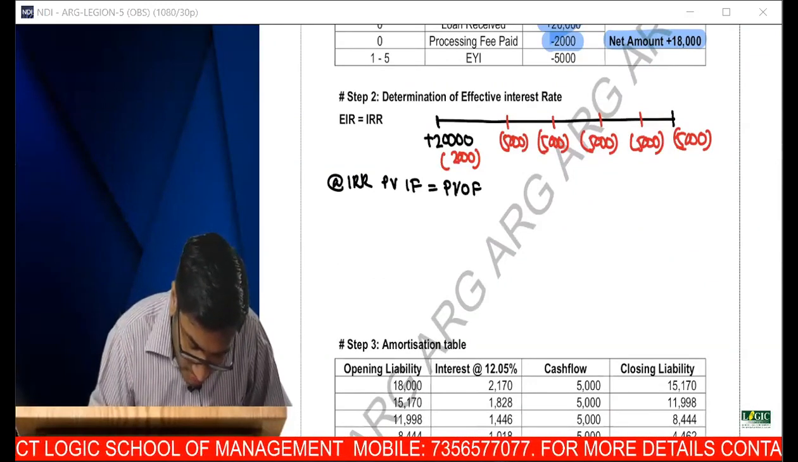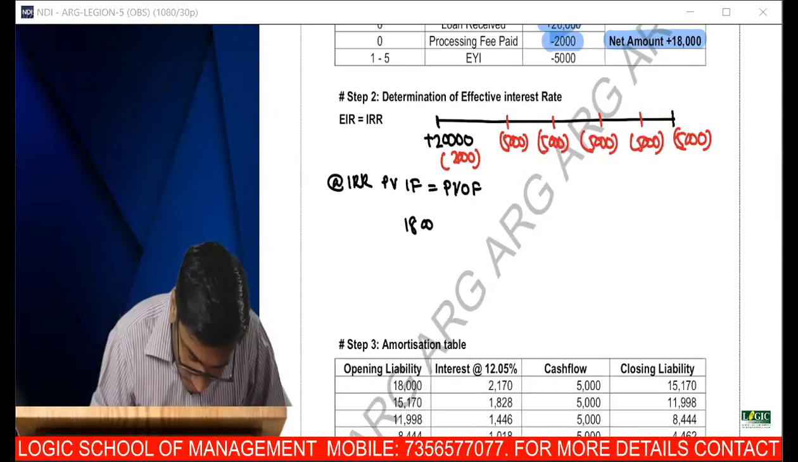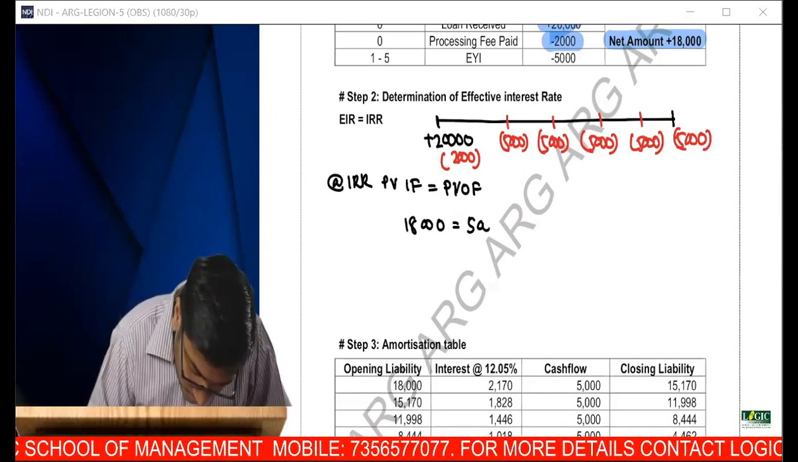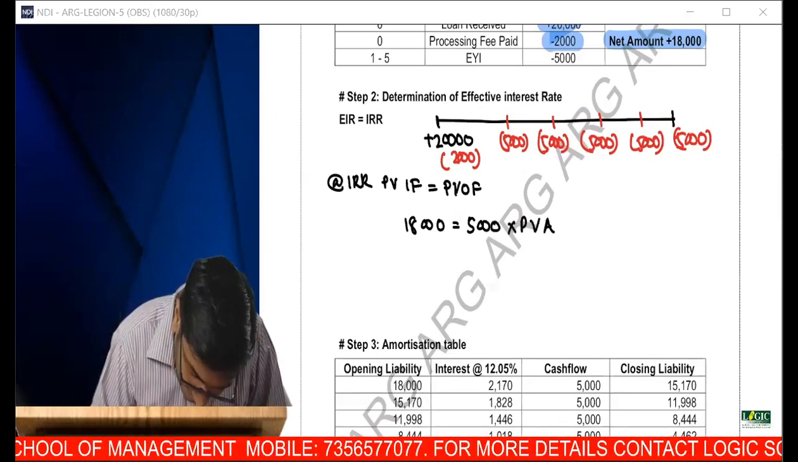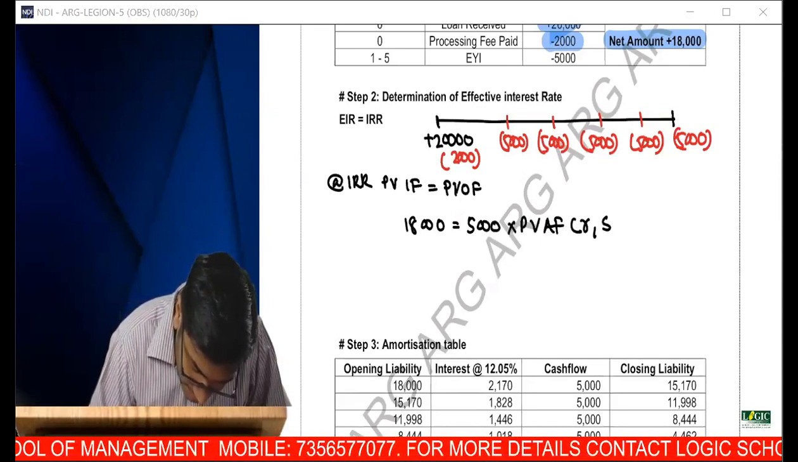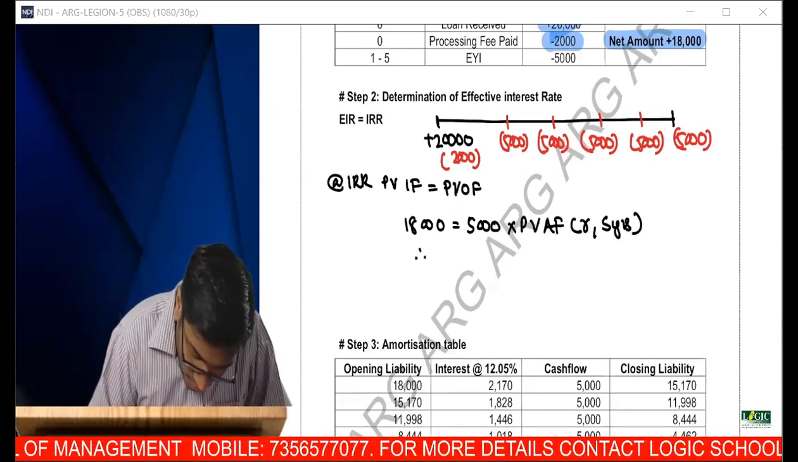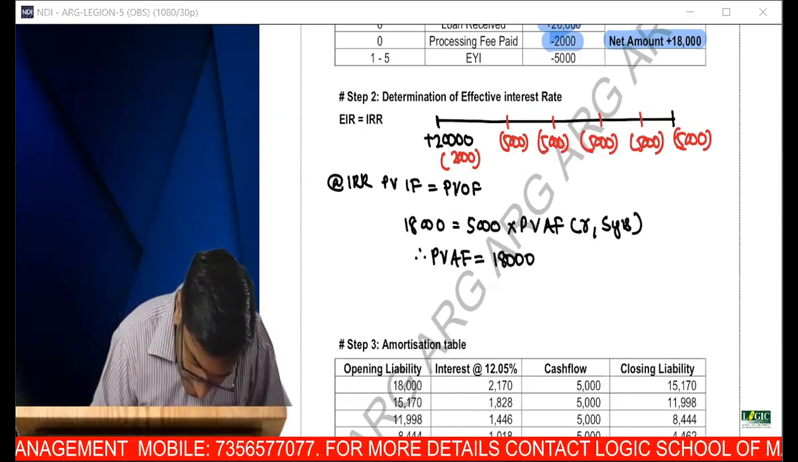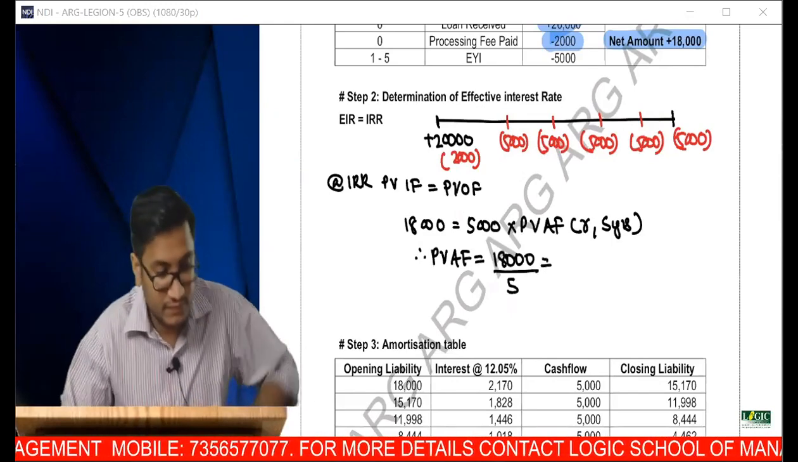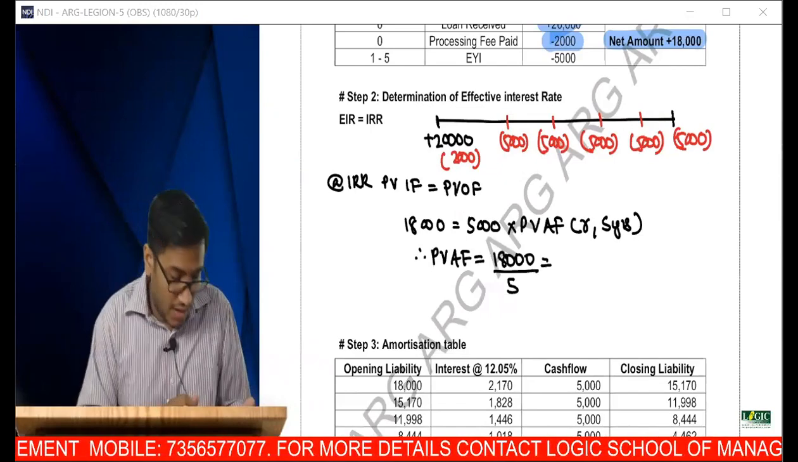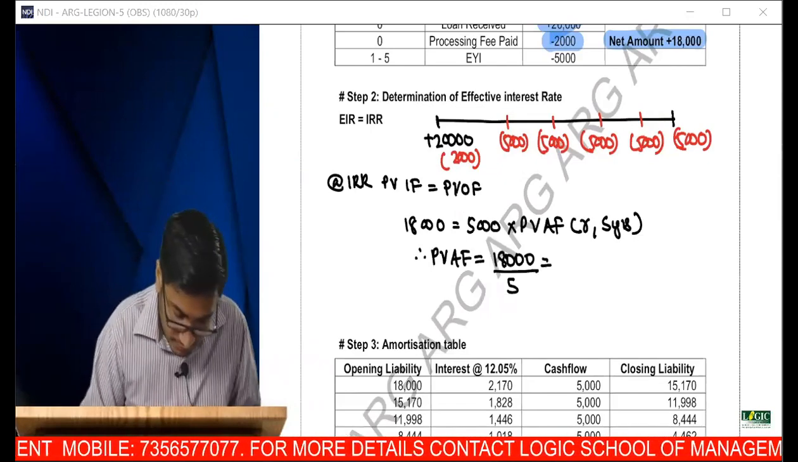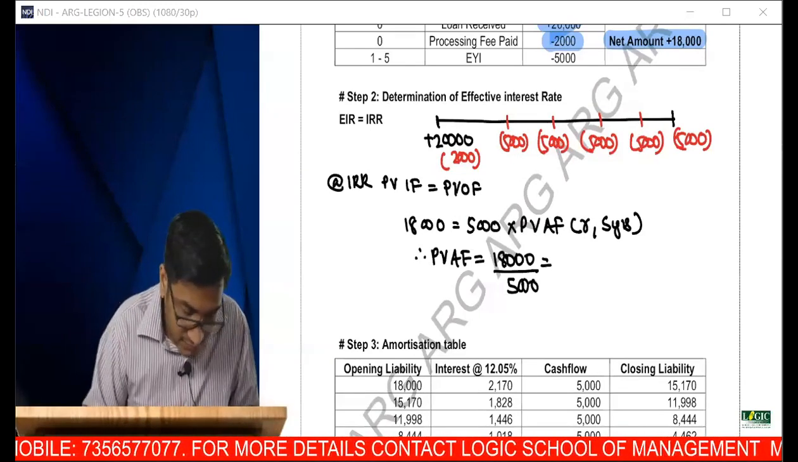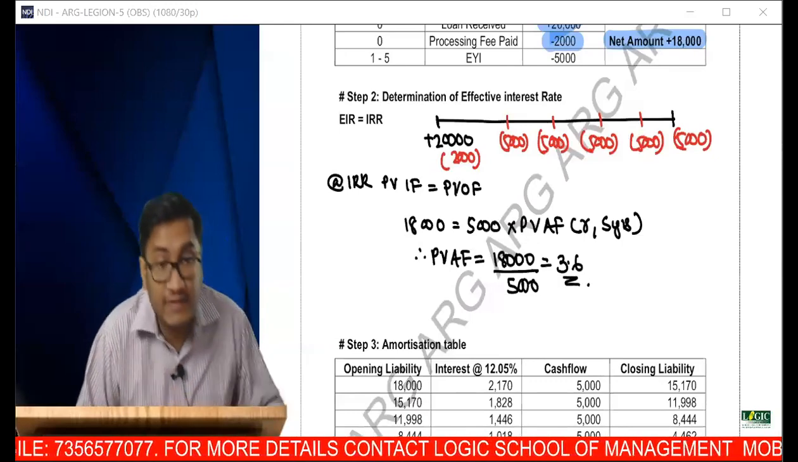So my net cash flow in year 0 is 18,000, which is equal to 5,000 into the present value annuity factor at R for 5 years. Therefore, what is the present value annuity factor? 18,000 divided by 5,000. How much? 3.6.